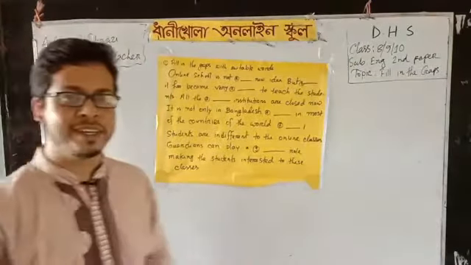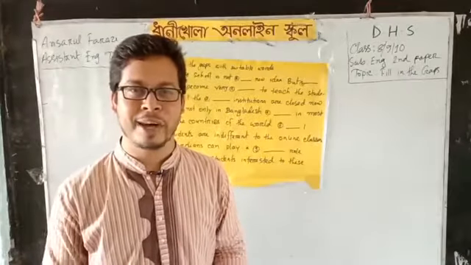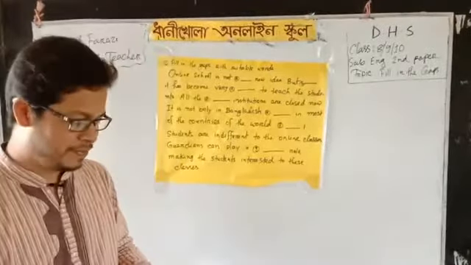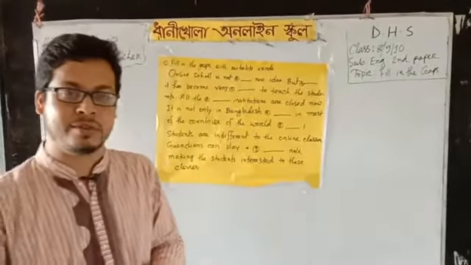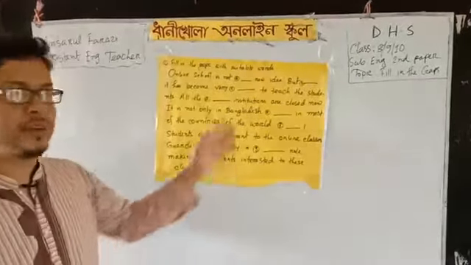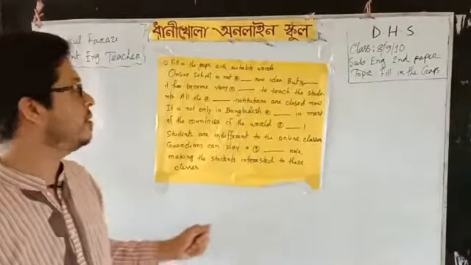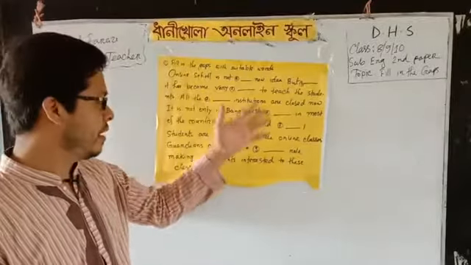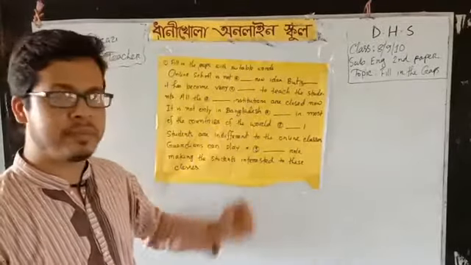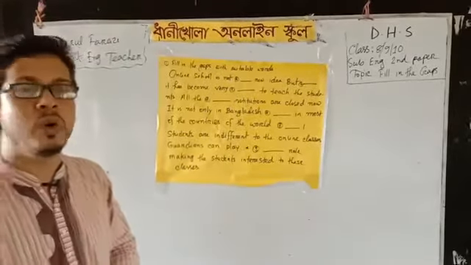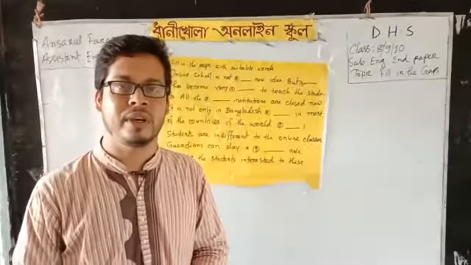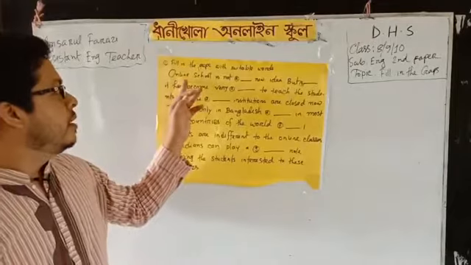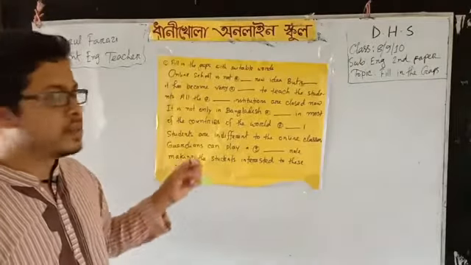The paper is tiny, the writing is also tiny, so it might not be understandable. So just focus on it with your keen eyesight so that it can be visible to you. So fill in the gaps with suitable words. I have given an article with some gaps, and there is no clue. It is without clue. In the second paper, question number 2, this item comes. So I am reading it aloud for your better understanding.